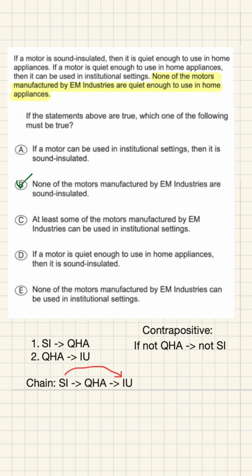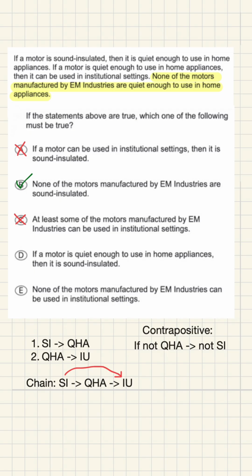Here's where the wrong answers fail. Answer choice A says if it can be used in institutions, then it's sound insulated. That's a reversal. Our chain goes sound insulated to institutions, not the other way around. Answer choice C says at least some EM motors can be used in institutions. We only know EM motors fail the quiet enough for home condition, but failing a sufficient condition doesn't tell you whether they can still be used in institutions.